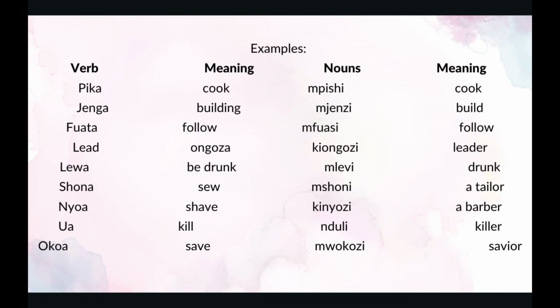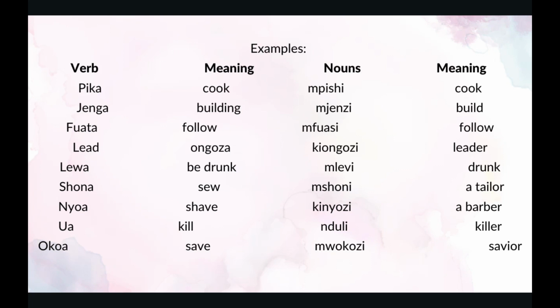The noun for someone who does it is called mpishi. Mpishi. Pika is to cook. The noun for it is mpishi, the one who does it. And the meaning of mpishi is a cook.